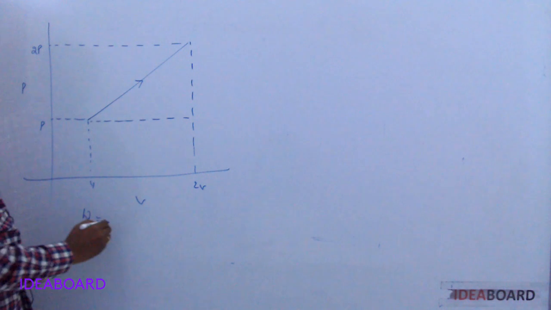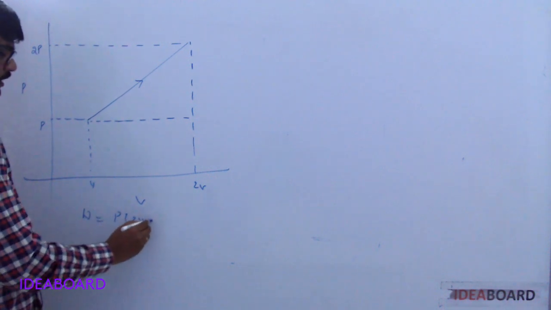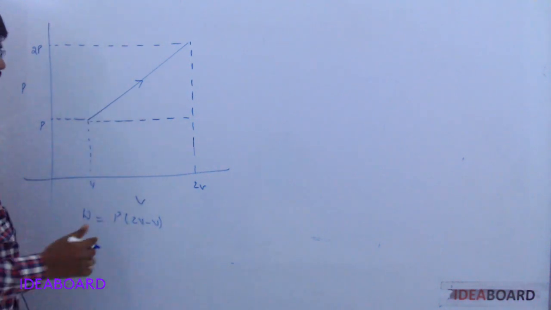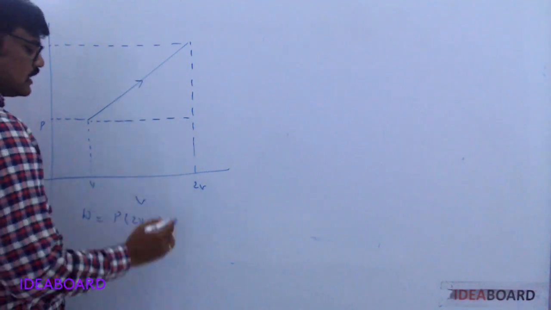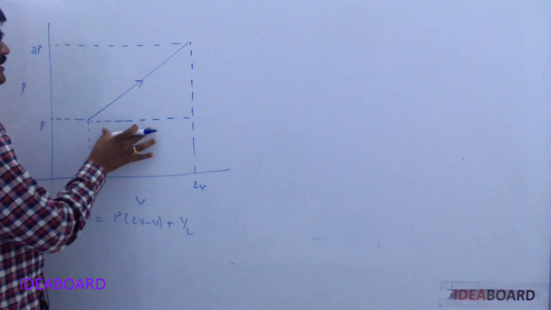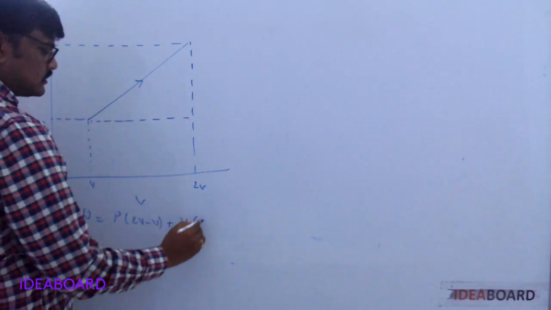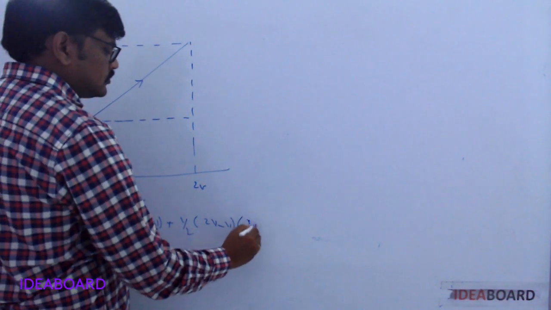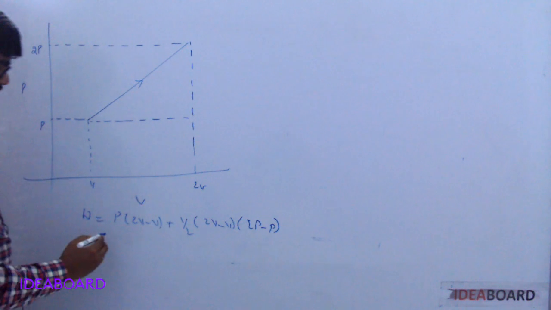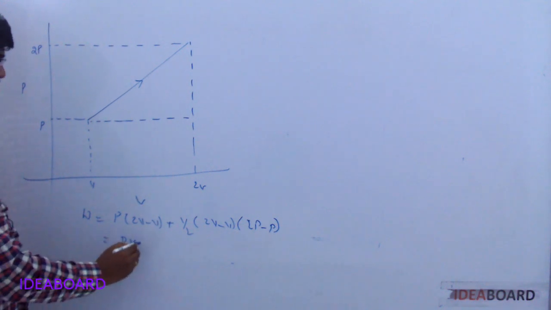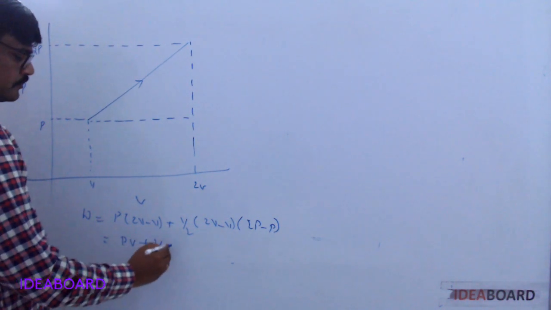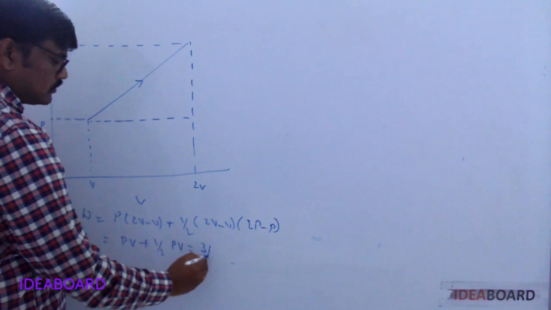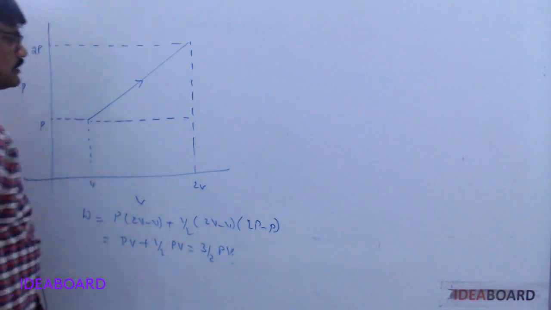That is P into (2V minus V), this area, plus the area of this triangle, equal to half base into height, that is (2V minus V) the base, into height (2P minus P), which is equal to PV plus half PV, which is 3/2 PV.